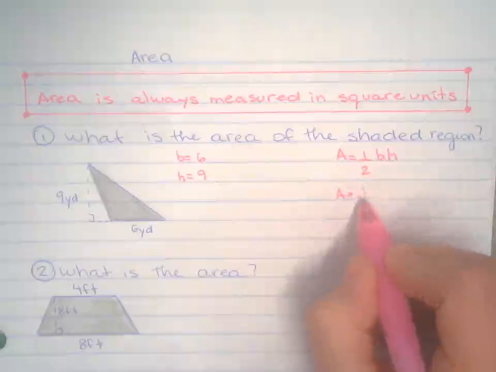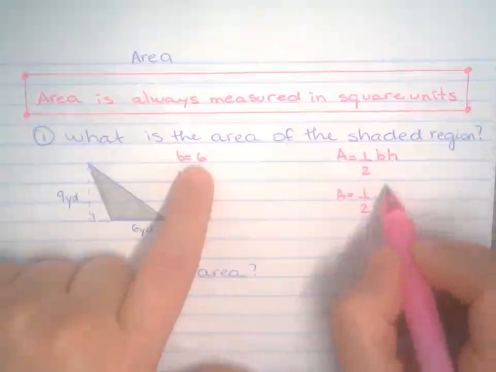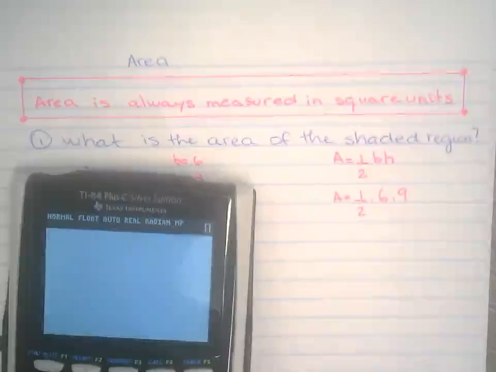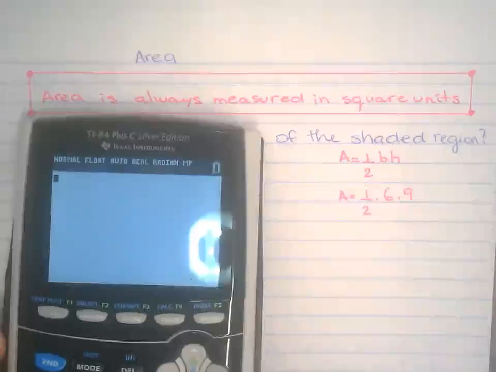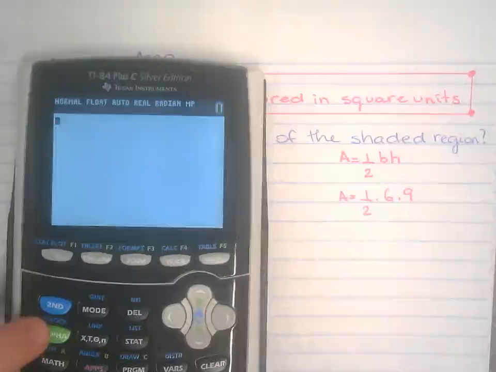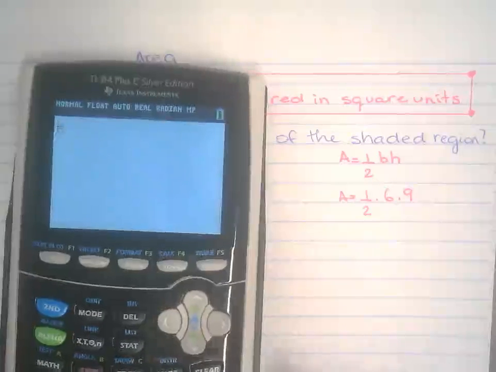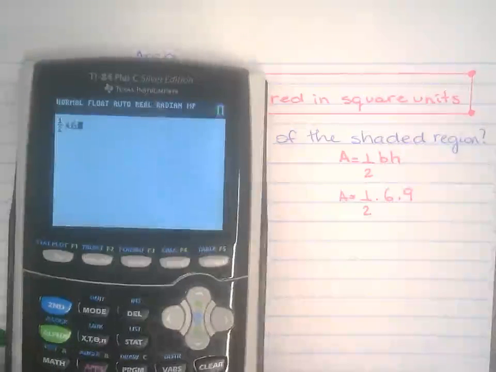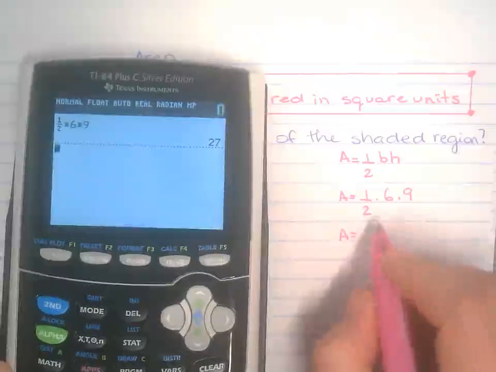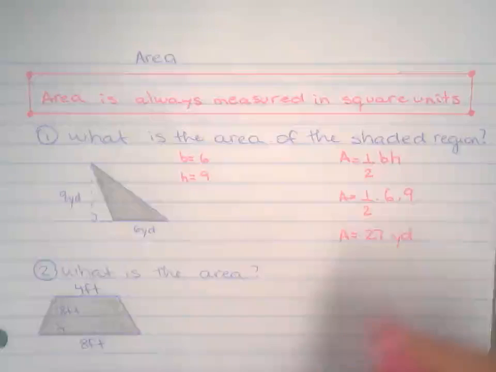So let's go ahead and plug that back in the formula. So 1/2 times the base. Base is 6 times the height. Height is 9. Hand it in your calculator. Type it all in. I'm going to use the fraction. The way you put that in is you go alpha, y equals, enter, and then you go from there. 1/2 times 6 times 9. That will give you the area of this shaded region is 27. And if we were talking about yards, it's going to be squared yards.